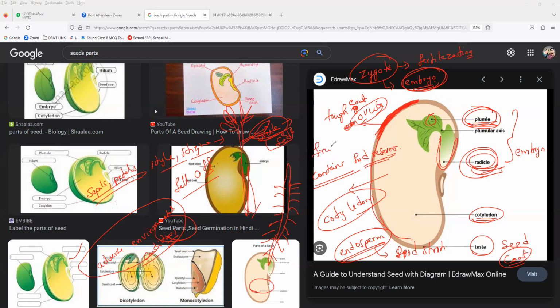Fruit. Whatever fruit we are getting, the seeds develop and the entire ovary turns into the fruit. So the whole ovary, after fertilization, develops into a fruit, which protects the enclosed seeds. Many of you may wonder what the importance of fruit is. You can cut an apple or any kind of fruit, and the seeds are present inside the fruit. Am I right or wrong? Everybody, please respond, guys. Are the seeds present inside or outside the fruit?